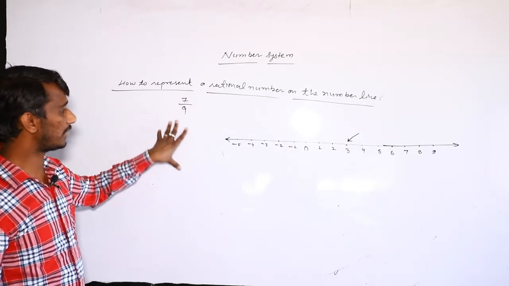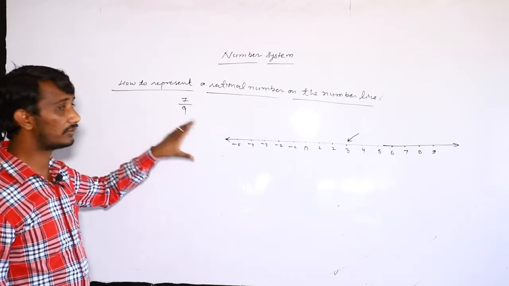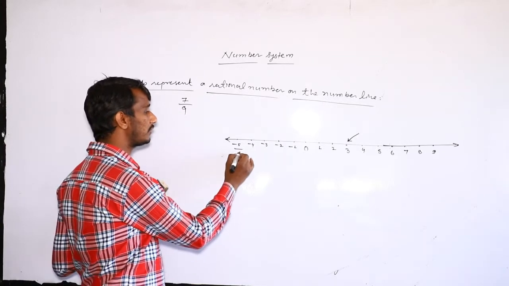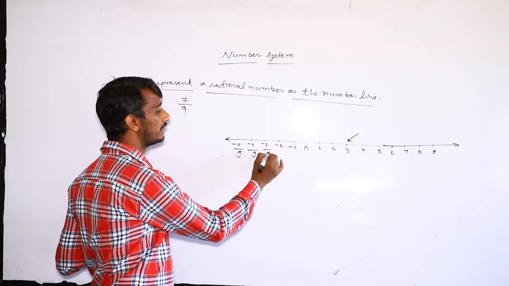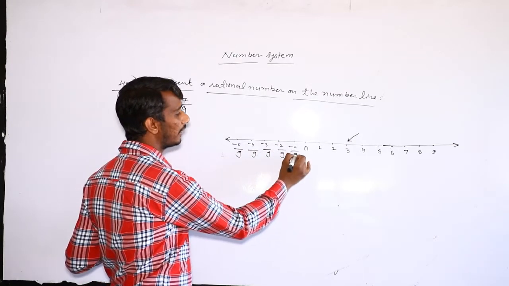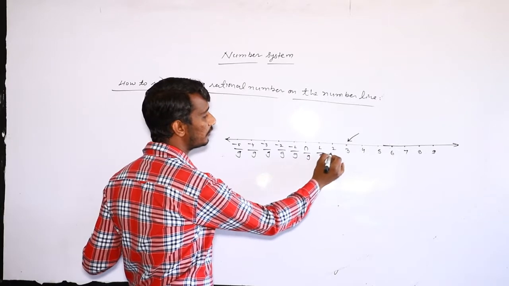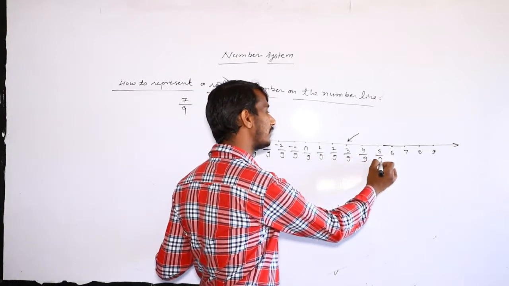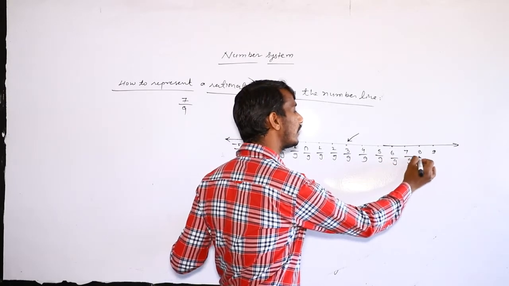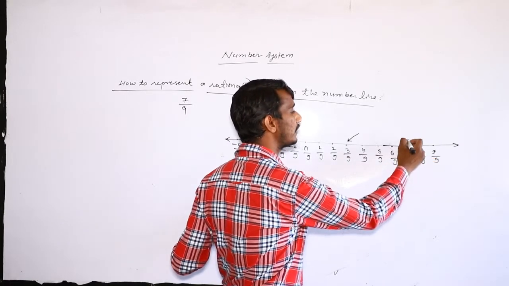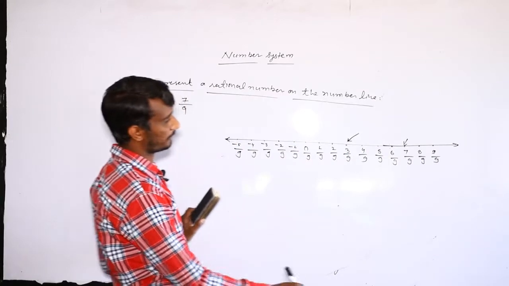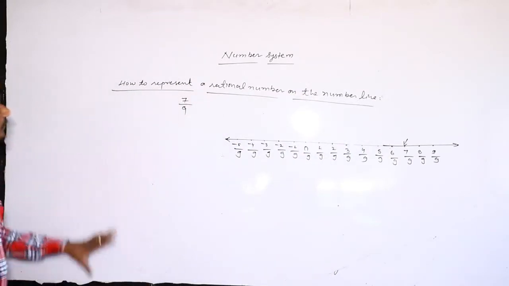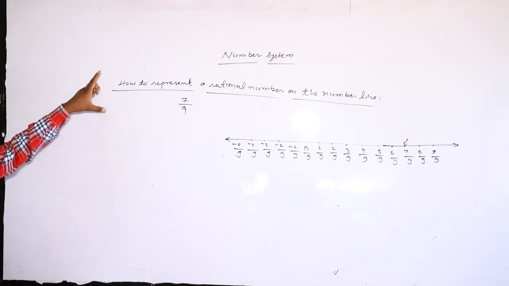So which number do we put under the denominator? According to the number given, the denominator is 9. So we can put 9 as the denominator. One by one you can put and find out, and represent the rational number on the number line. So our solution is here: 7 upon 9 is here.